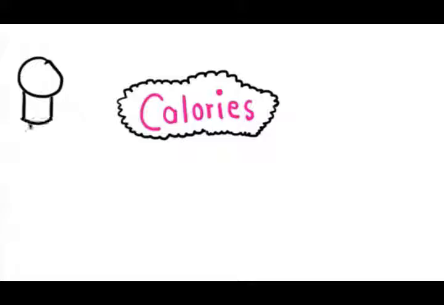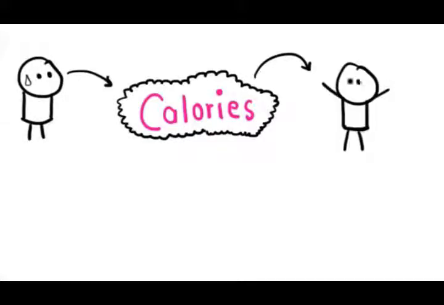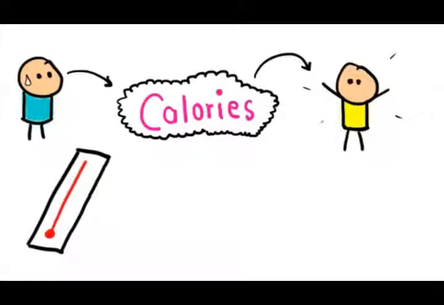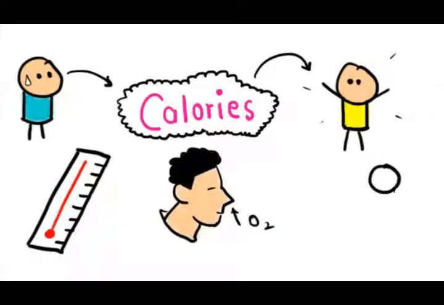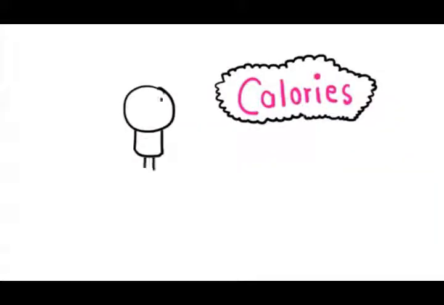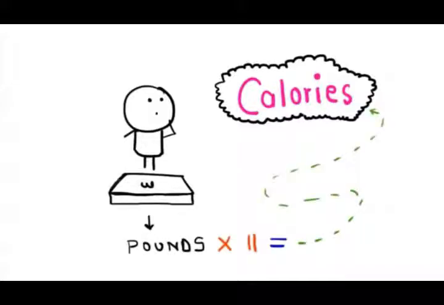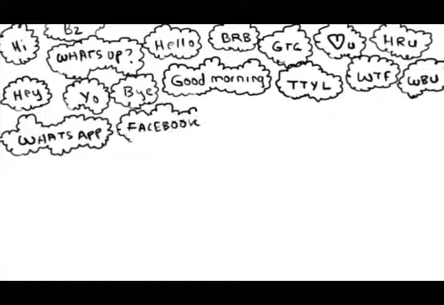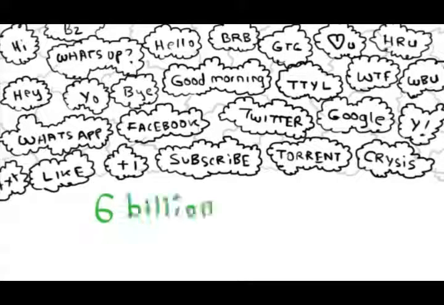I mean, if you do nothing, you're still using calories. Energy is also used for you to just exist. You have to maintain your body temperature, you have to breathe and pump blood. If you want to know how many calories you use just to exist, then take your weight in pounds and multiply by 11. Coming back to typing, every day 6 billion text messages are sent and there are only 7 billion people on earth.